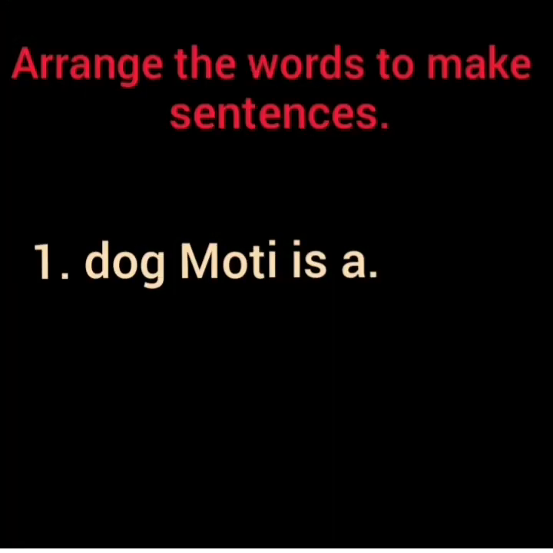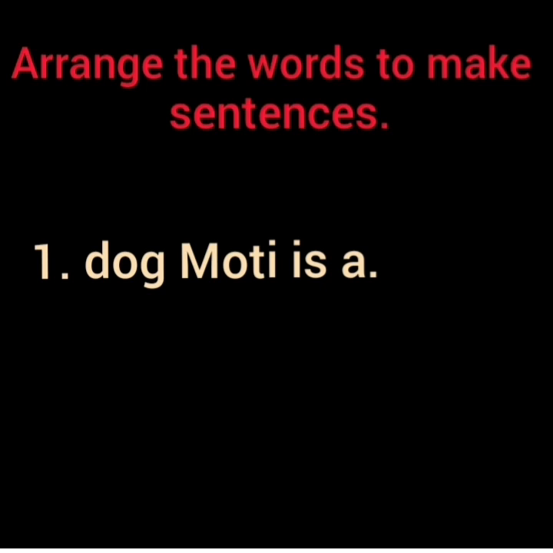Arrange the words to make sentences. Kids, your words are not in correct order. So we have to arrange them to make sentences. Number 1. Dog Moti is a.